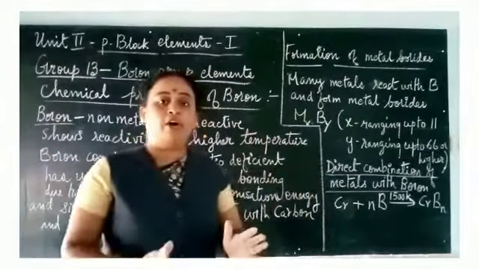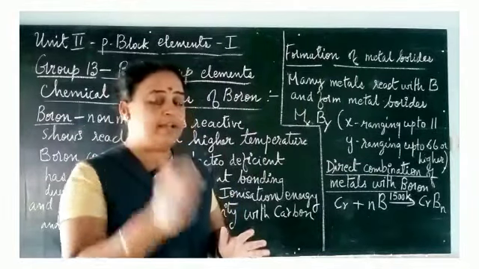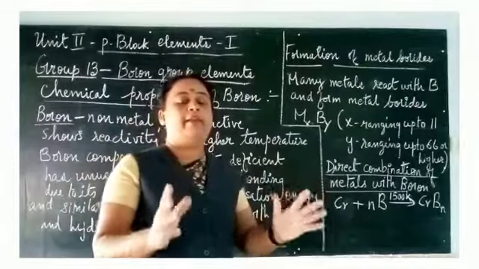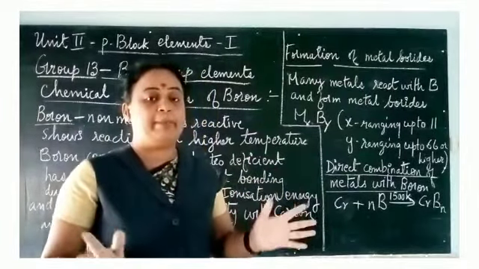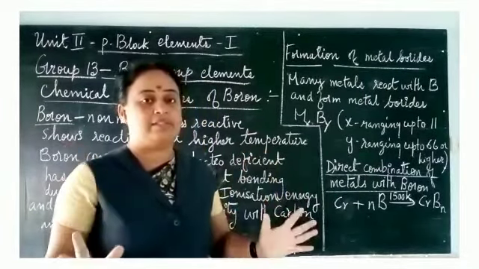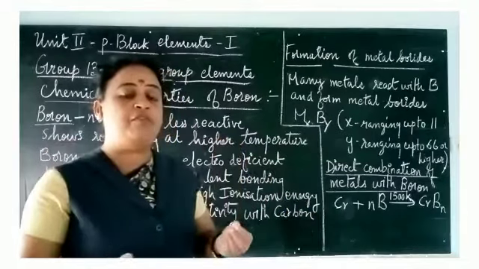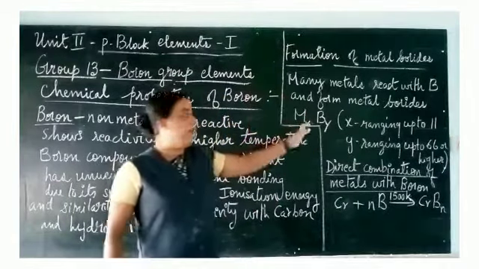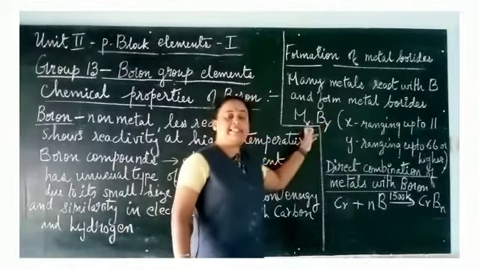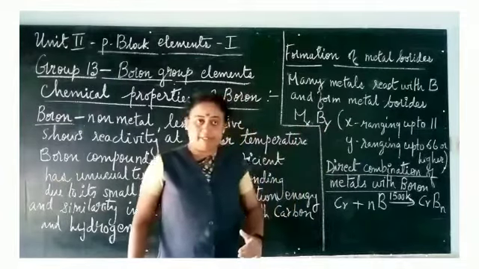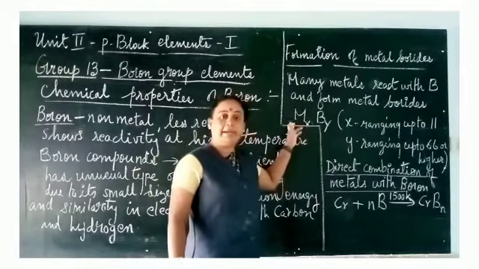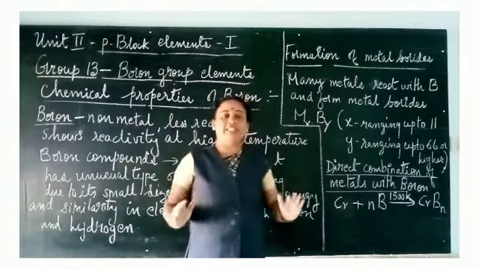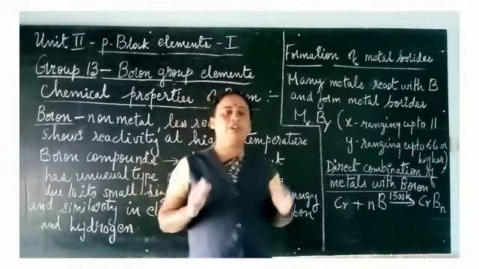The chemical formula of boron is B. When boron B reacts with any metal, it forms metal borides. What is the general formula for these metal borides? It is MxBy, where x and y are the subscripts. M indicates the metal and B is the boron.